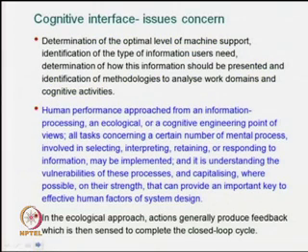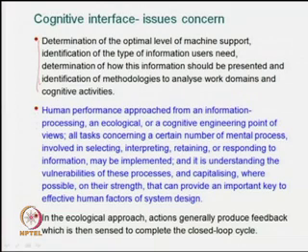Now, cognitive interface issues concern the determination of the optimal level of machine support, identification of the type of information users need, determination of how this information should be presented, and identification of methodologies to analyze work domains and cognitive activities.